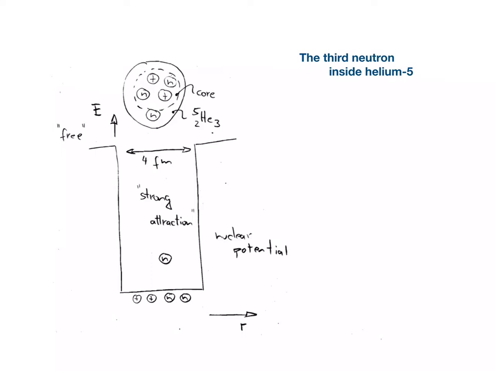Due to the short range of the nuclear force, the strong attraction is limited to a distance of about 4 femtometers. If the neutron can overcome this strong attraction, it is free and it leaves the potential well. However, the energy required to achieve that is rather large. Therefore, the two potential walls on this one-dimensional representation of the problem may be imagined to be infinitely high.